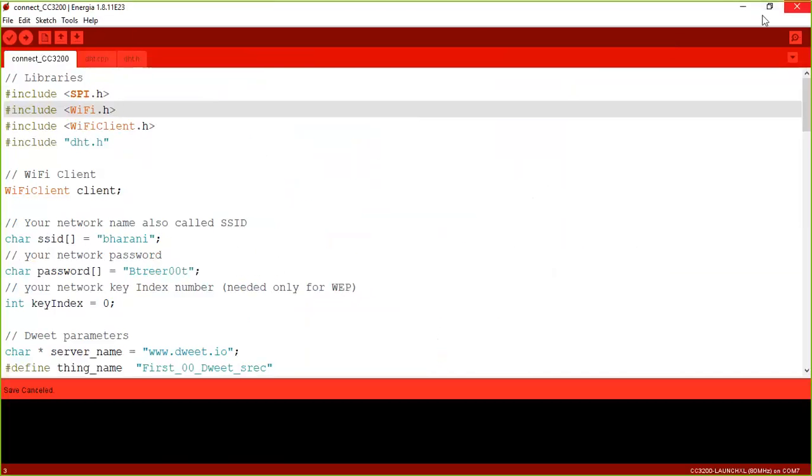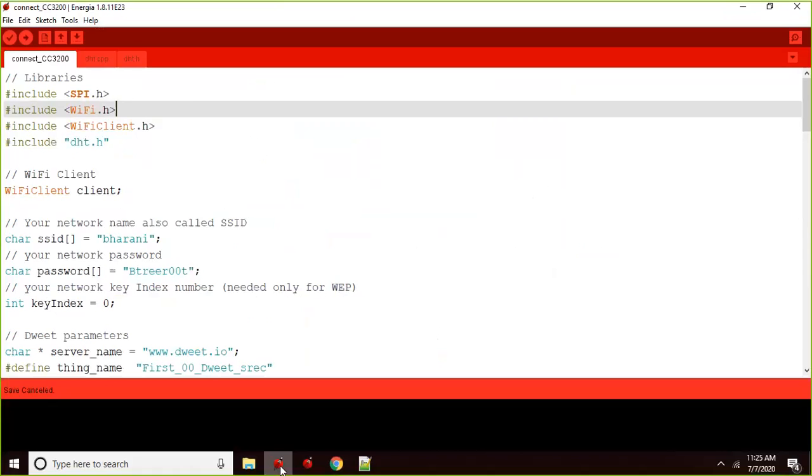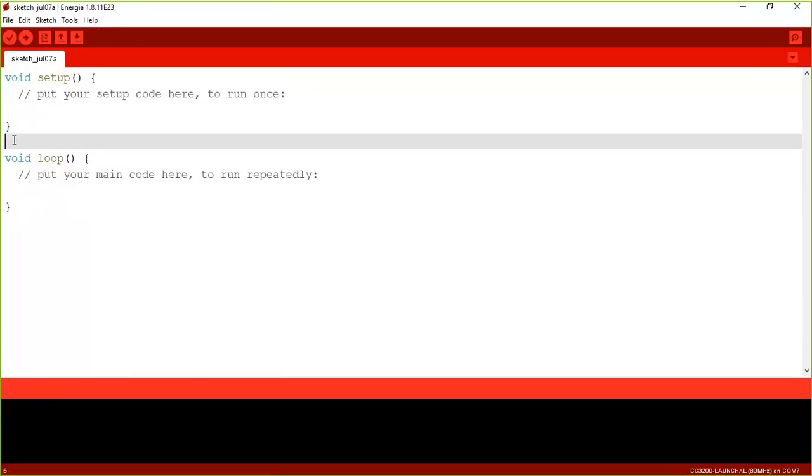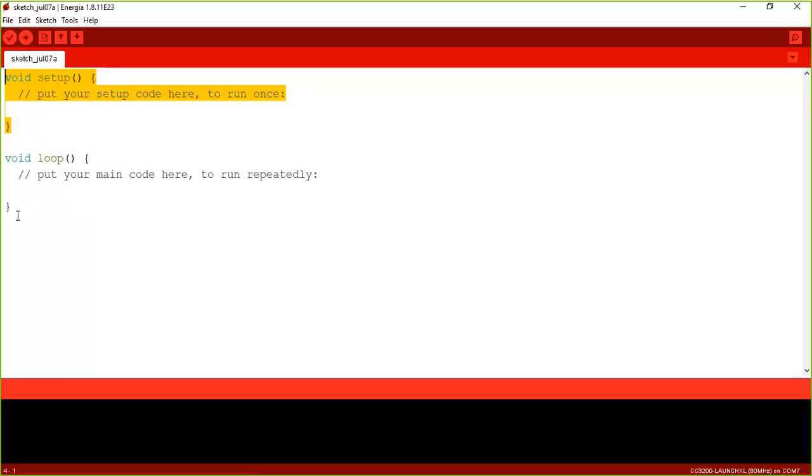Whenever you open a fresh IDE, you will see a simple sketch with a default name corresponding to the date and the month. It has two functions called setup and loop, like our Arduino programming. Energia is actually a derivative of the Arduino IDE, so obviously it must have the two functions, setup and loop.